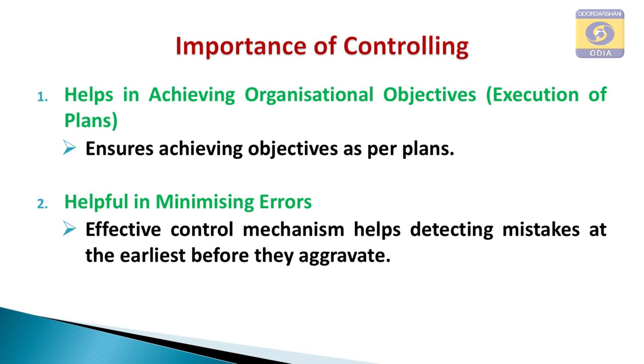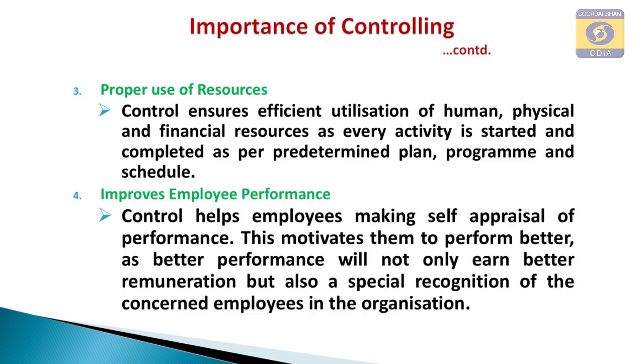Then it is helpful in minimizing errors. Controlling helps in minimizing errors. An effective control mechanism helps in detecting mistakes at the earliest before they aggravate the situation. Proper use of resources: control ensures efficient utilization of human, physical and financial resources, as every activity is started and completed as per predetermined plan, program and schedule. So, chances of errors are minimized, and proper utilization of resources is possible.